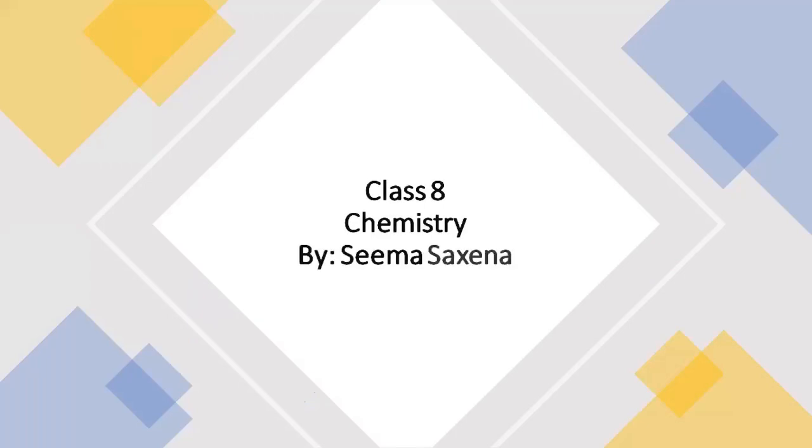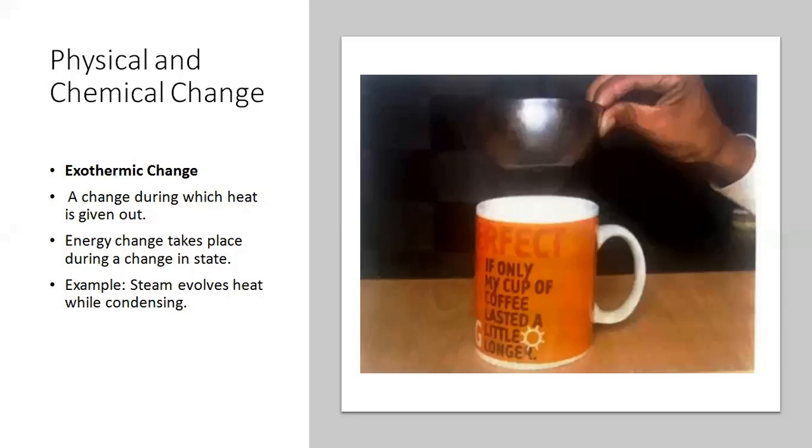In the previous part of this chapter, you have learned about physical and chemical changes. What are physical and chemical changes? A physical change is a temporary change, while a chemical change is permanent. A physical change is reversible, while a chemical change is irreversible.